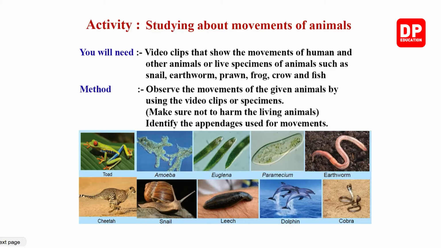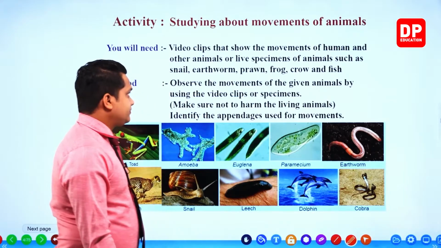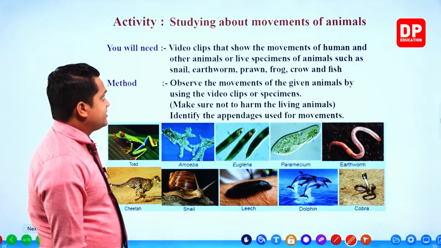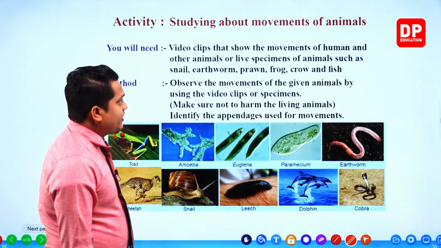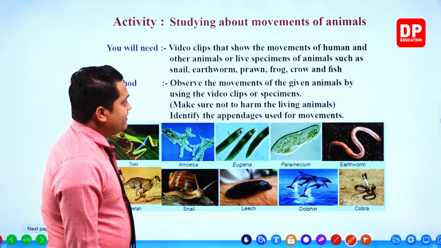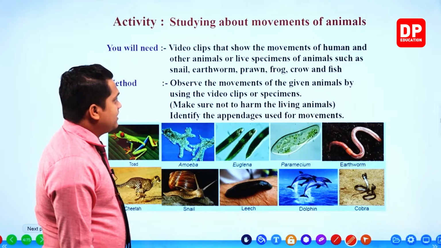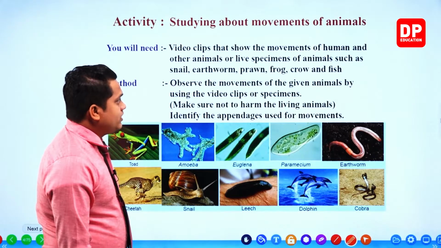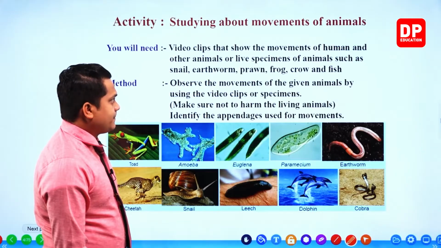Now it's time to discuss movements related to animals. Here it is given, you'll be needing these things: video clips that show the movements of human and other animals, or live specimens of animals such as snail, earthworm, prawn, frog, crow and fish.